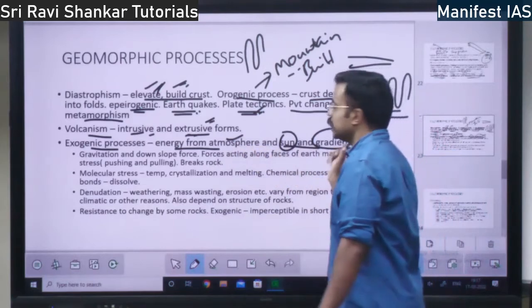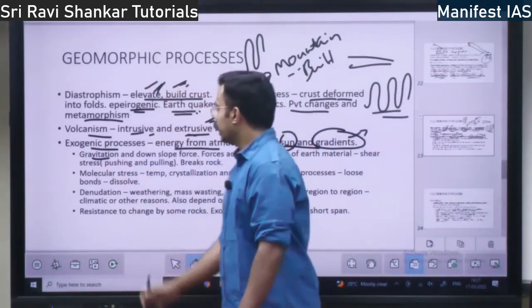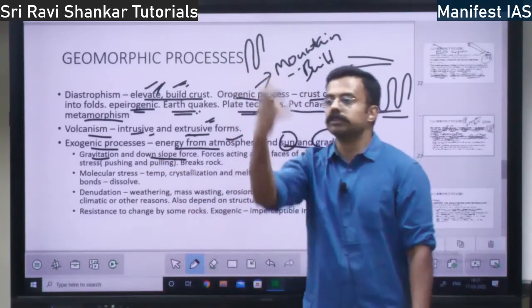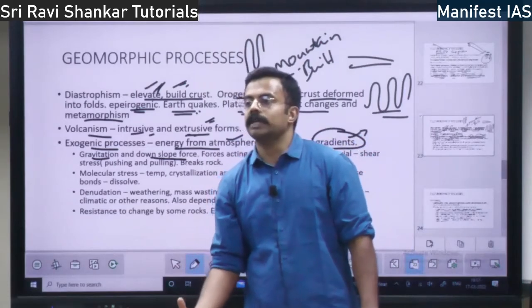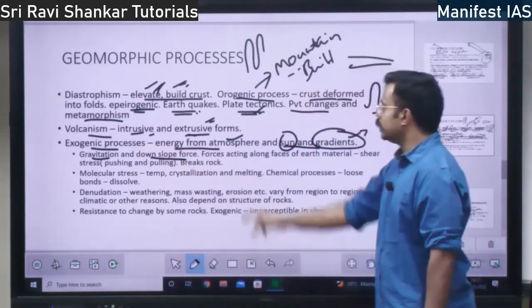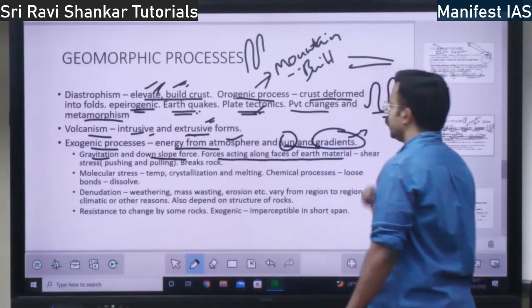So what are the energies? These are the energies. Gravitation is also an energy. Gravitation is a downslope force. Gravitation pulls all the elements downward, right? So that is also a force for exogenic. It is a downslope force. So forces act along the faces of the earth material.